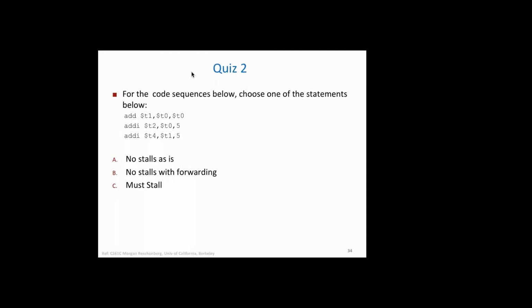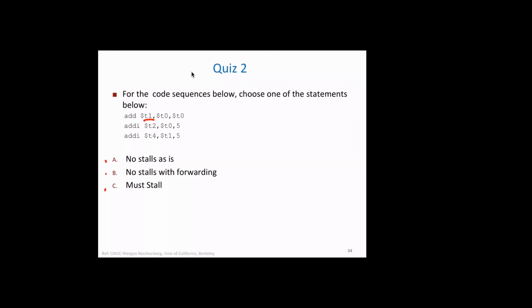Let's look at this example then. You have to choose one of the three. Can you see there is a stall? So what do you see here?